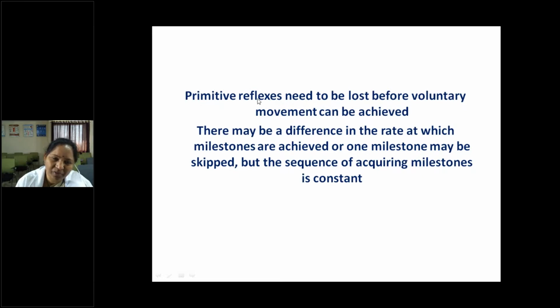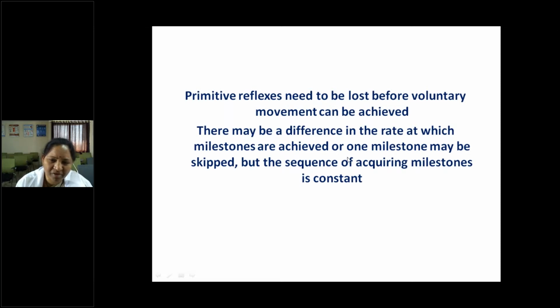So if the primitive reflexes are persisting, that means the child won't develop these milestones. That's why the early signs of cerebral palsy are persistence of primitive reflexes. Primitive reflexes need to be lost before voluntary movement can be achieved. The rate at which milestones are achieved may vary. One milestone may be skipped, but the sequence of acquiring milestones is constant. So always remember, the sequence is always constant.